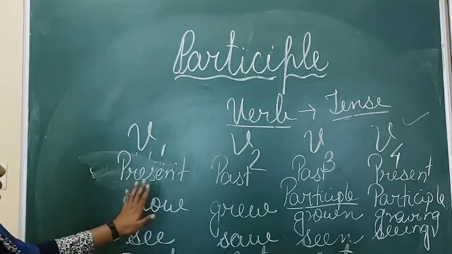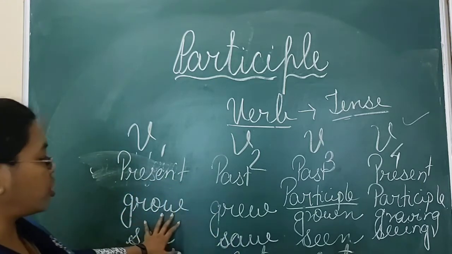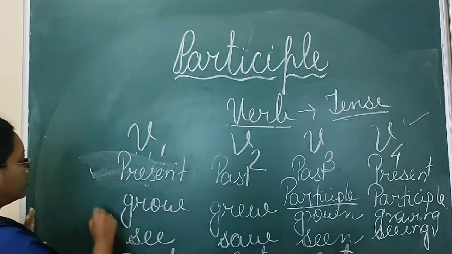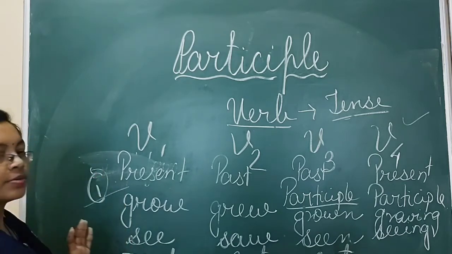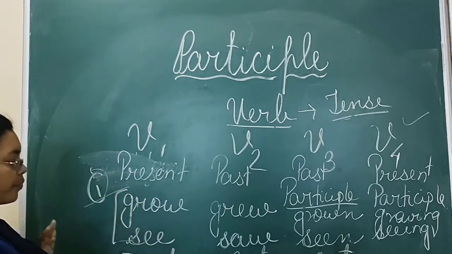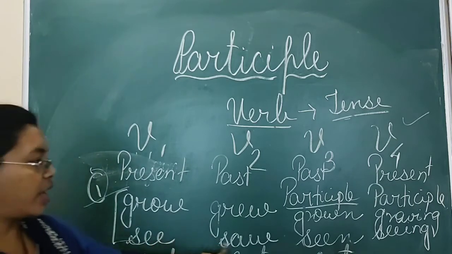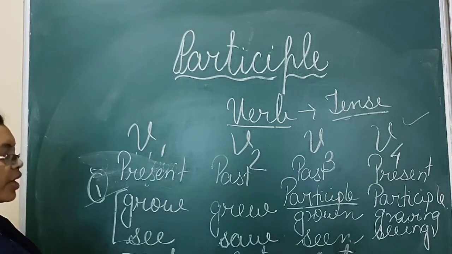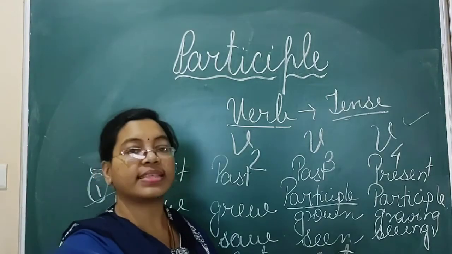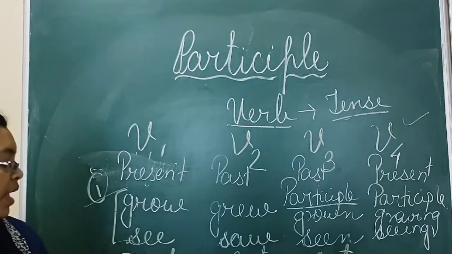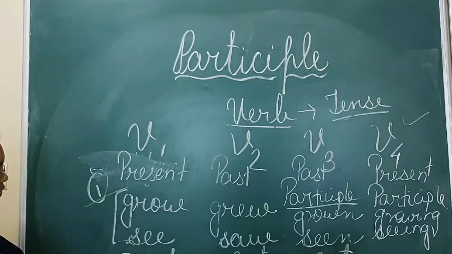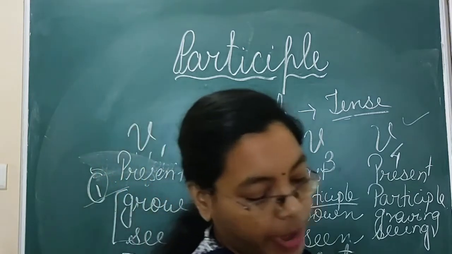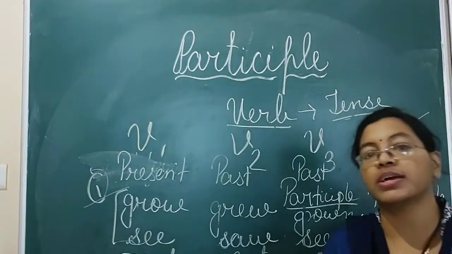First you see, there are some words where all the three will be changed. This is the first type of irregular verb, where all the three are changed. Second is this one, where you can see all the three are same. And the third one is this, where you can see two words are same, past and past participle are the same.